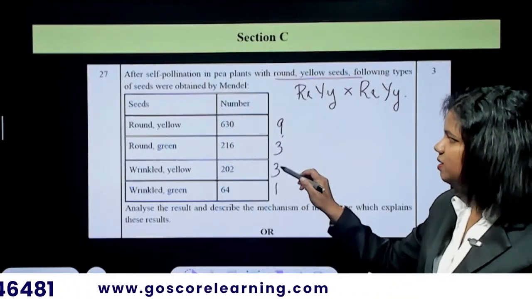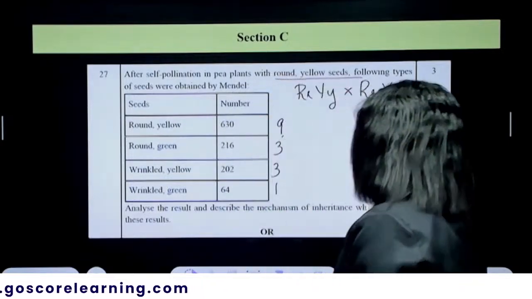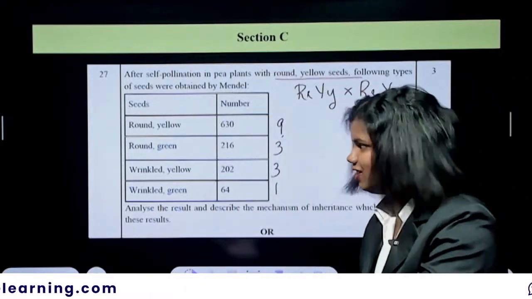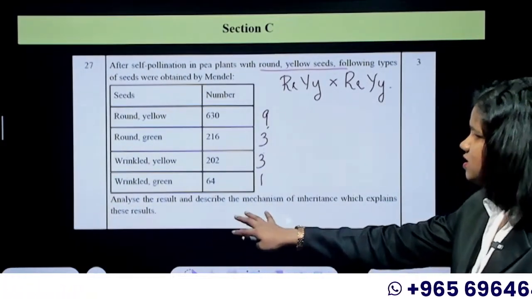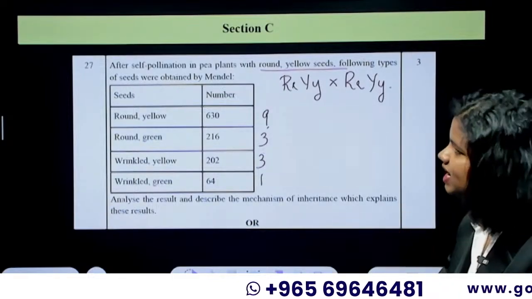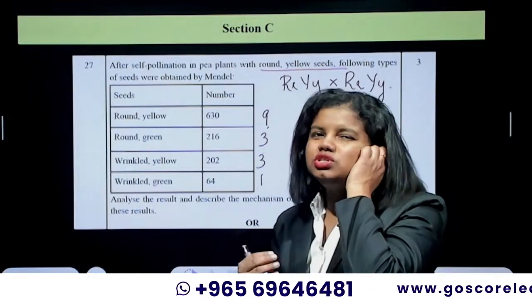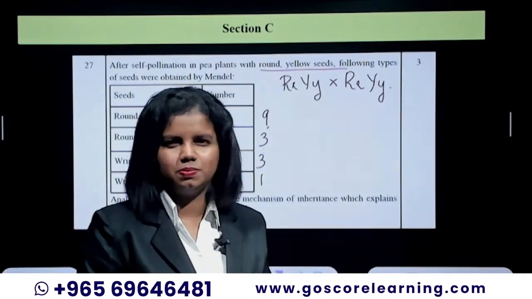That is the dihybrid cross phenotypic ratio, right? So that's it. Now the question is, analyze the result and describe the mechanism of inheritance which explains these results. So you just have to explain about the dihybrid cross. What all points do you have to explain there?